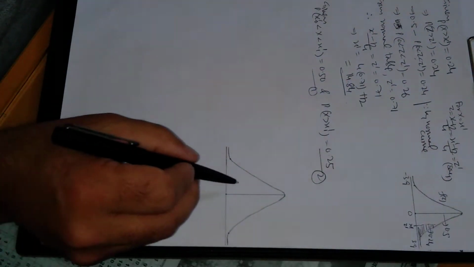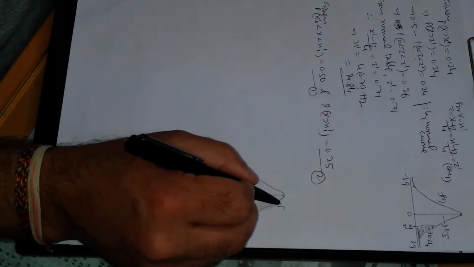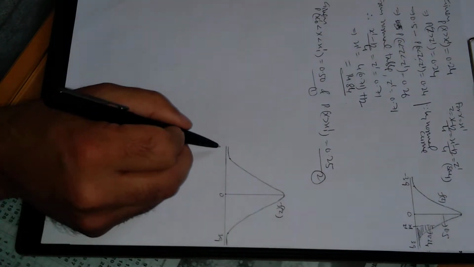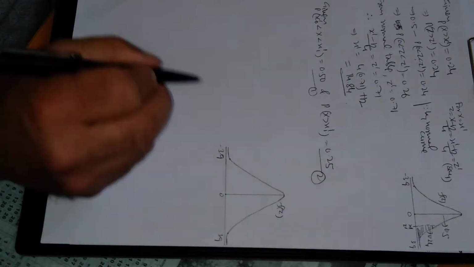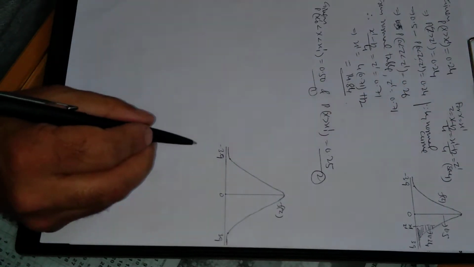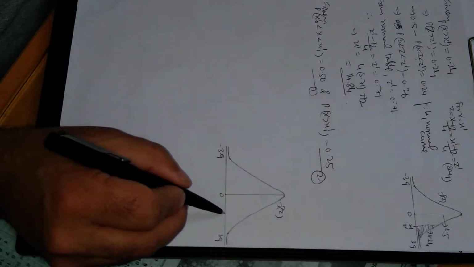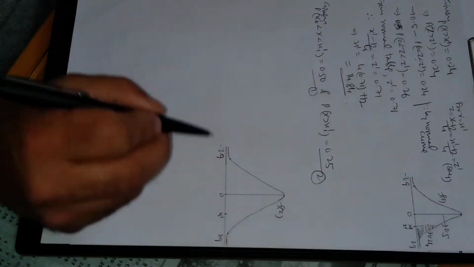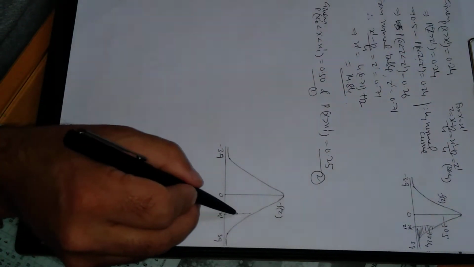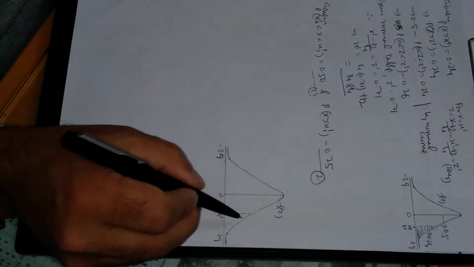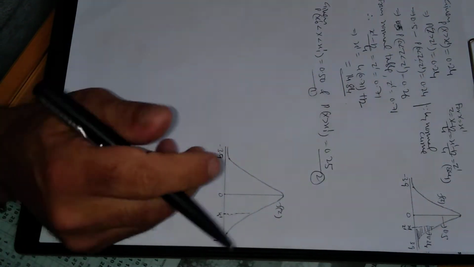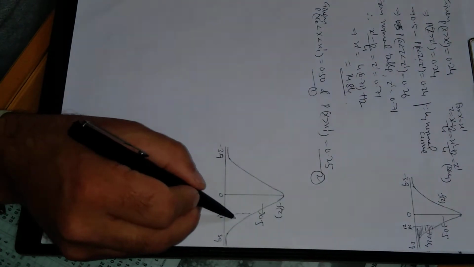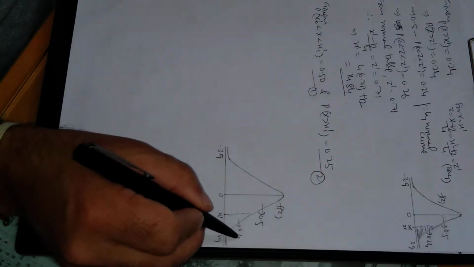You can see here this is the normal curve f of z. This is 0, this is the highest value of z, 3.9, and the minimum value of z, minus 3.9. X greater than x1 dash, x1 dash will be somewhere here. This value is 0.25 because the total area on one side is 0.5, so 0.25 means half of this portion.